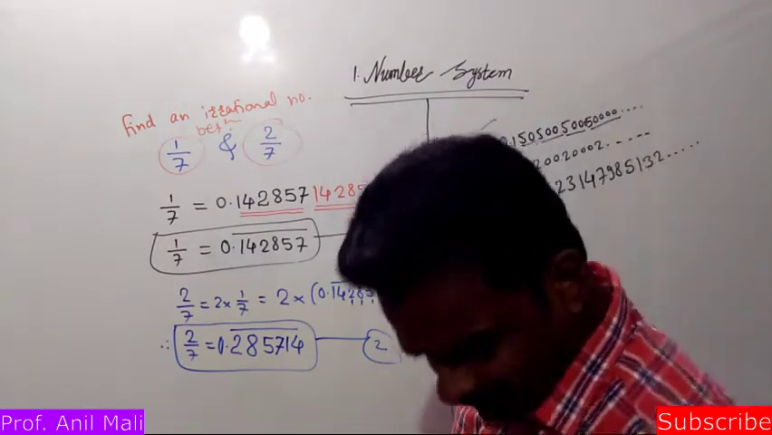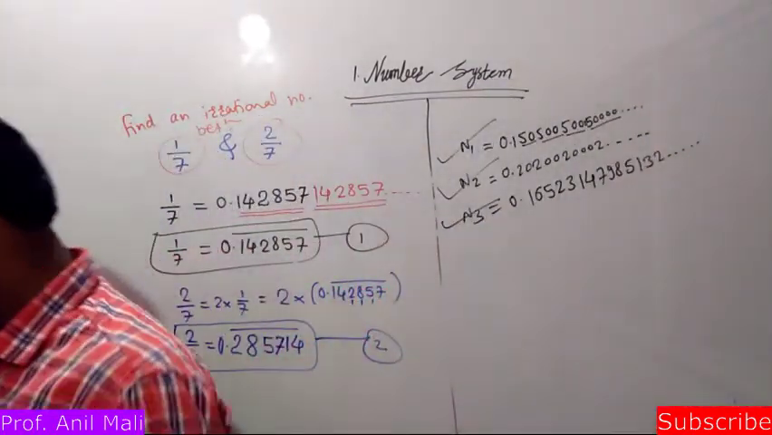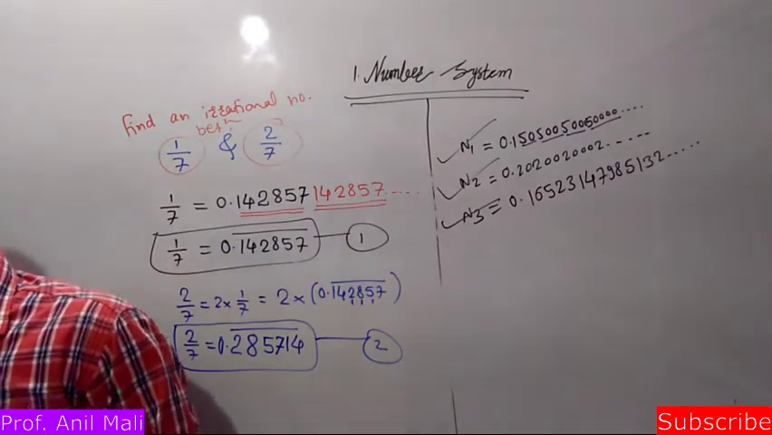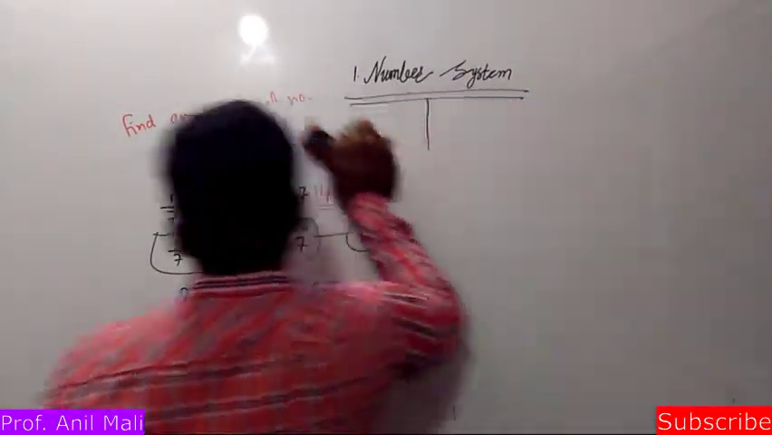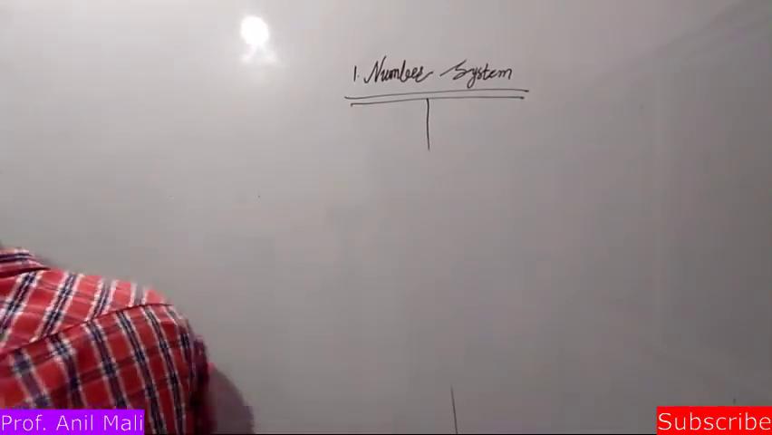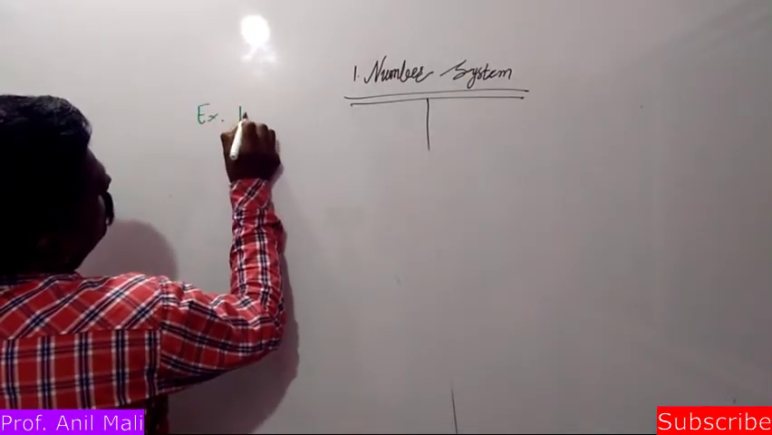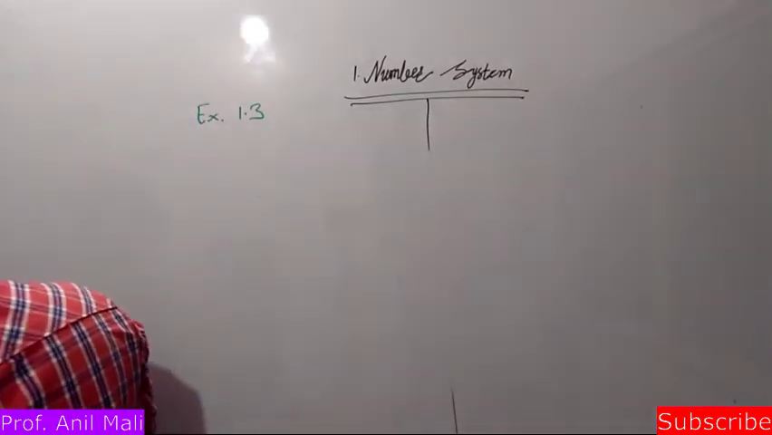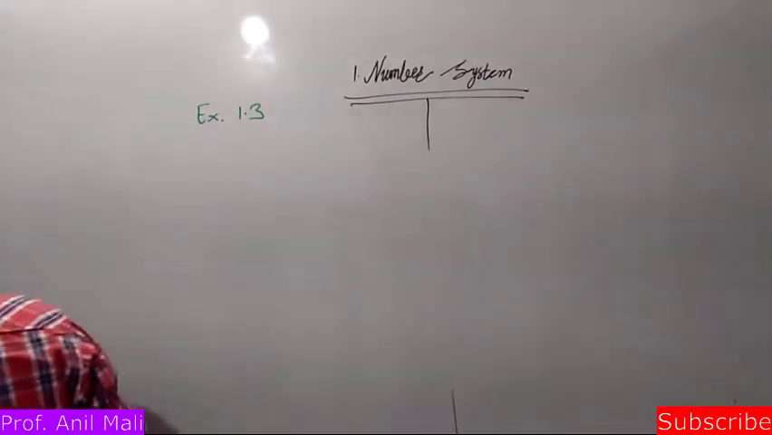Now let's see the next example, which is from your practice set, exercise number 1.3. Okay, fine, no problem. So it is from exercise number 1.3. And the question is like that: write the following in decimal form and say what kind of decimal expansion it has.